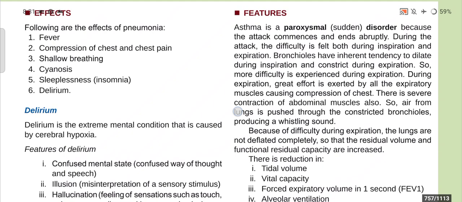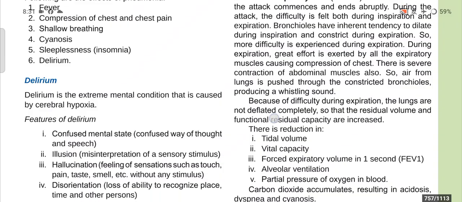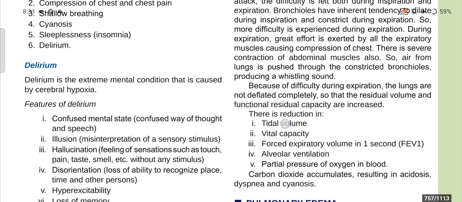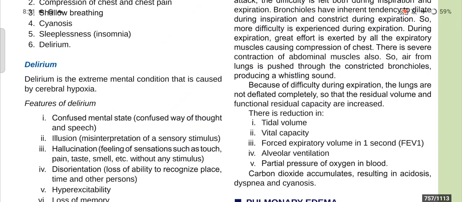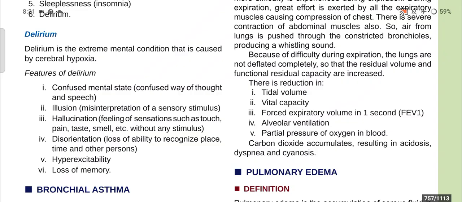So, more difficulty is experienced during expiration, and during the expiration, great effort is exerted by all the expiratory muscles, causing compression of chest. There is severe contraction of abdominal muscles also. So, the air from lungs is pushed through the constricted bronchioles, producing a whistling sound.